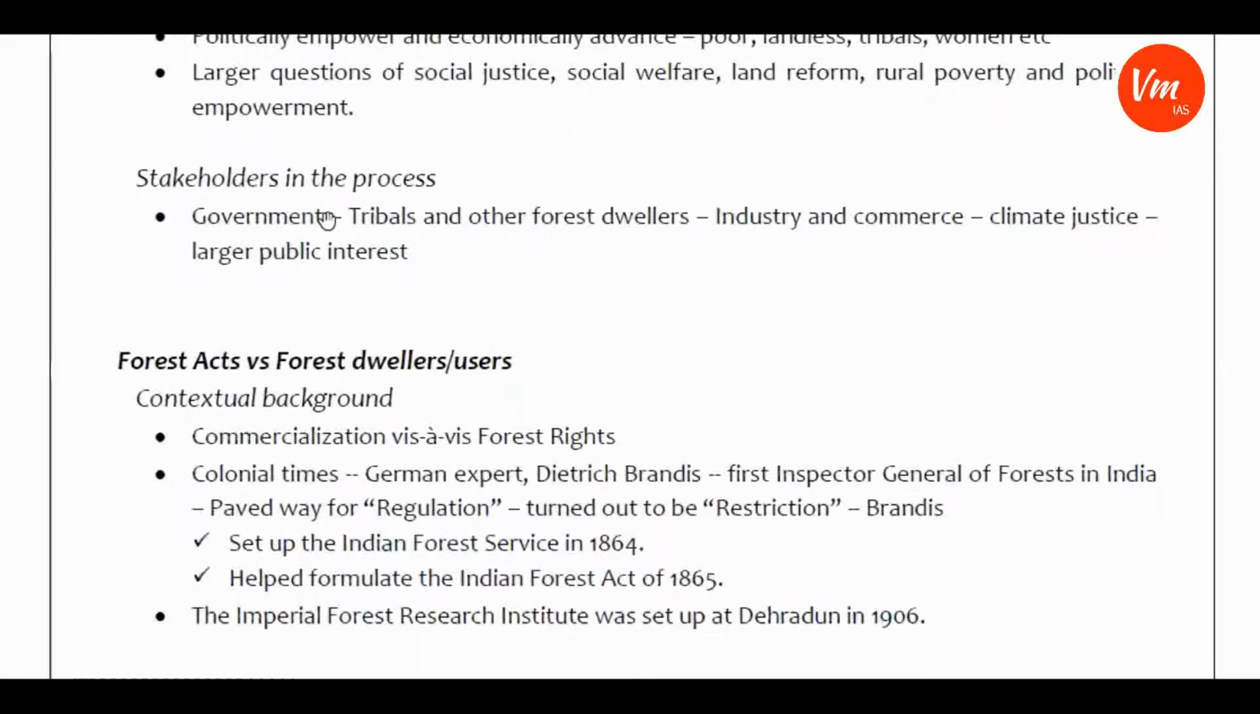And who are the stakeholders in the process? Government is one stakeholder, tribals and other forest owners are another stakeholder, and industry and commerce are another stakeholder. Climate justice is one of the aspects of stakeholders in the forest resources, and larger public interest is another stakeholder, another interest or issue related to the usage of forest resources. So in this angle, you have to prepare your notes and practice your answer writing, and develop a perspective in these angles. So this is the issue.